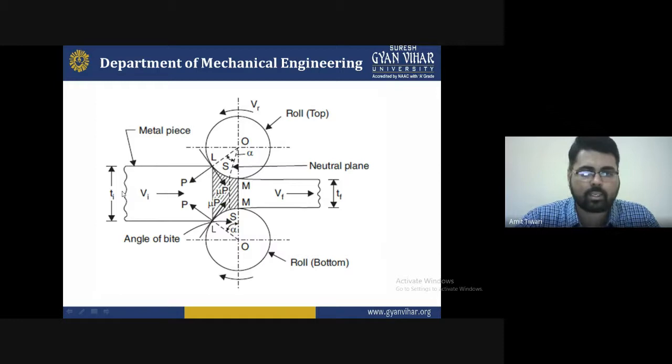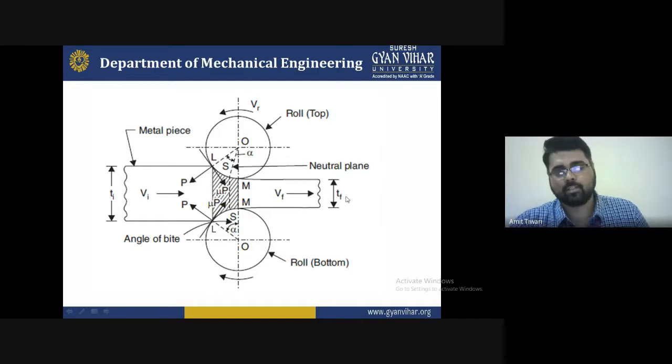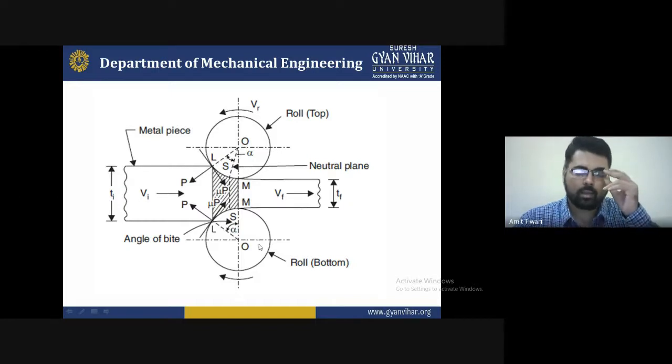The cross-sectional area has Ti, the initial original thickness of the metal workpiece. After the roller, there is Tf, the final thickness. You get the final thickness, but with a reduced cross-sectional area, because during rolling you apply load on the area. You can see the upper roller and the bottom roller are moving at the same RPM, applying forces on that particular area to reduce the diameter of the workpiece.